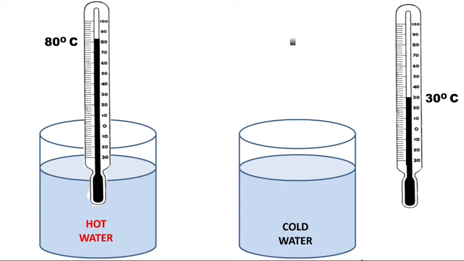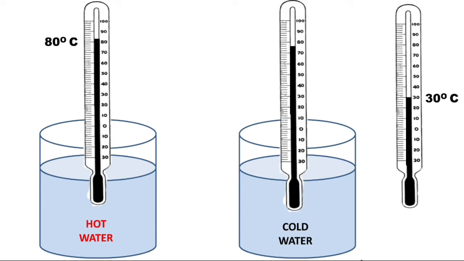Now place the same thermometer in cold water. The mercury level comes down because transfer of energy from hot body, that is mercury, to colder body, that is water. Observe the changes in the mercury level. Note the reading. Let it be 20 degrees Celsius.